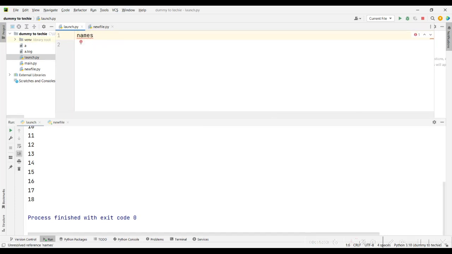Names equals. This is how you write a list in Python, with square brackets. So I'm going to add a bunch of names. Andrew. I don't know why Andrew Tate came to my mind.